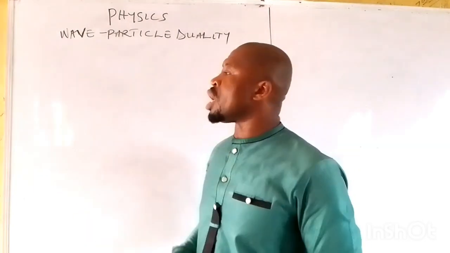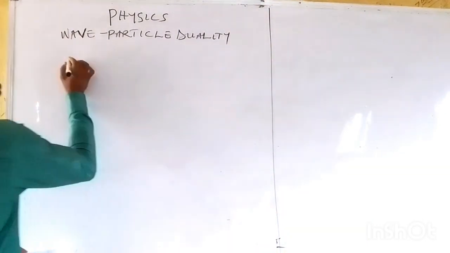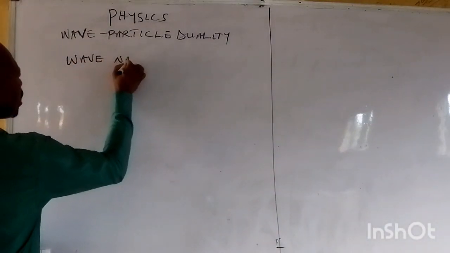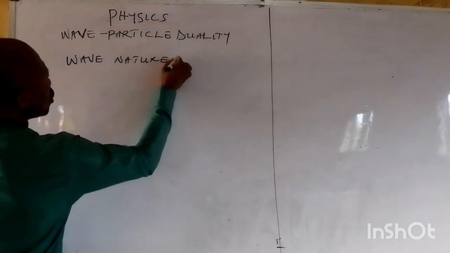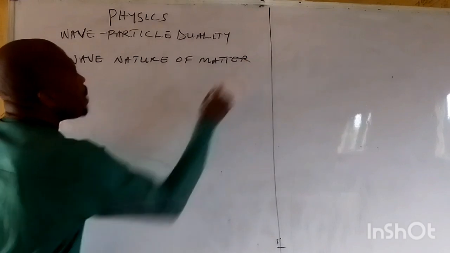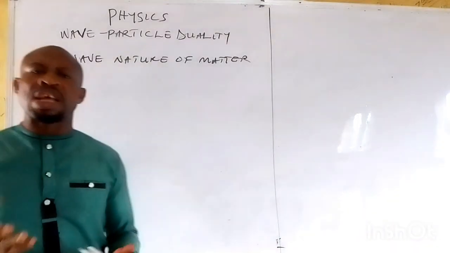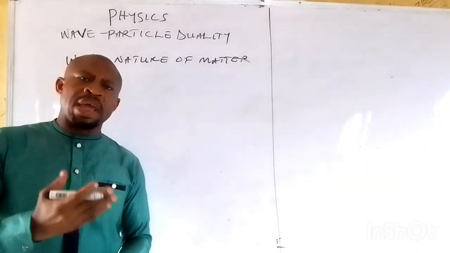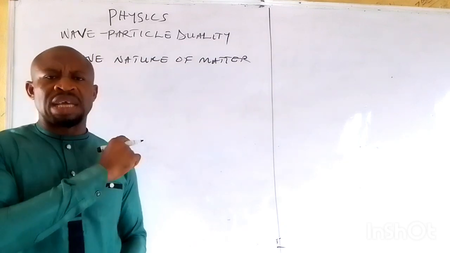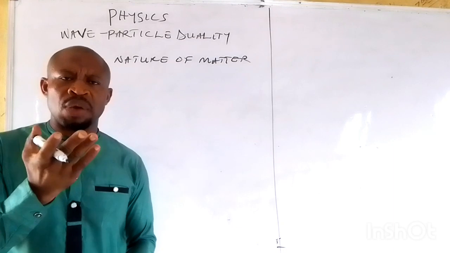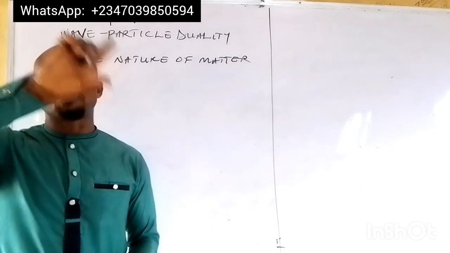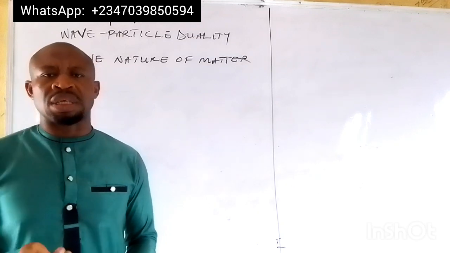and then they can as well possess a particle nature. Now, we look at the wave nature of matter. By the wave nature of matter, we want to show that matter can behave as a wave. Of course, if it behaves as a wave, it possesses the characteristics of wave.